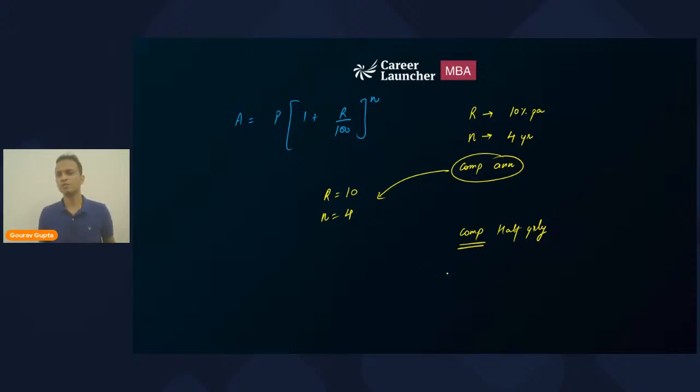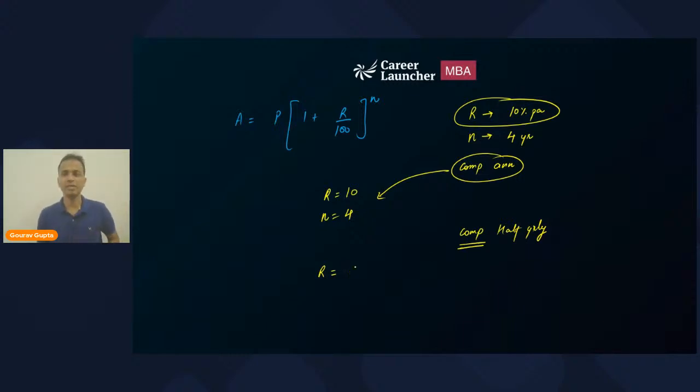Since we are doing the calculation after 6 months, I would require the rate of interest for 6 months. You can tell me what will be the value of R and the value of N that I will substitute if the interest is compounded half yearly.